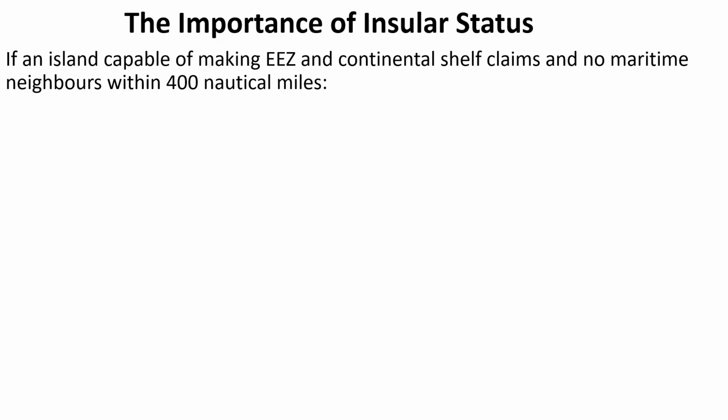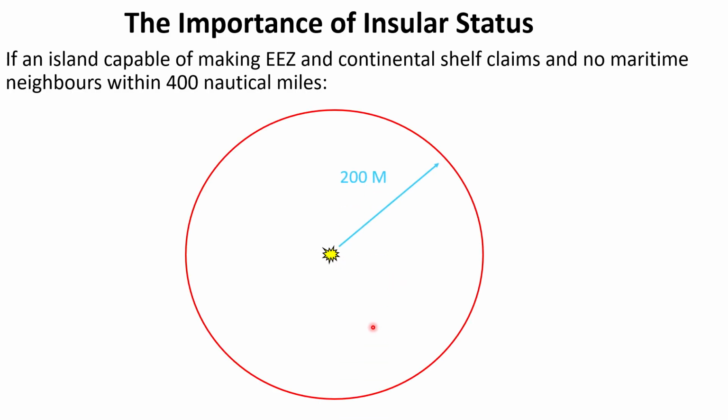So what is the importance of that island? You see that if an island is capable of making EEZ and continental shelf claims with no maritime neighbors within 400 nautical miles, then what will happen? It will have an area of 431,014 square kilometers, right?